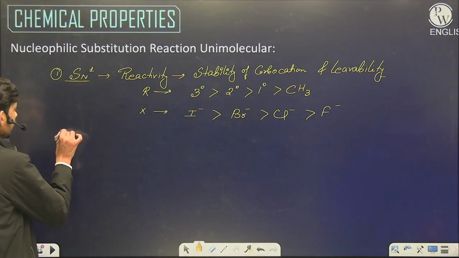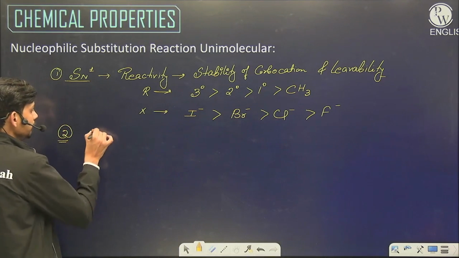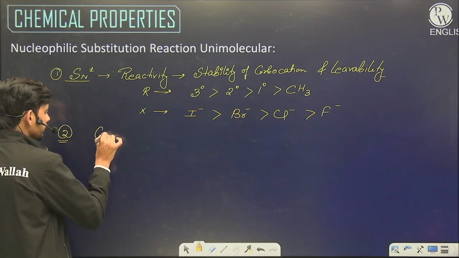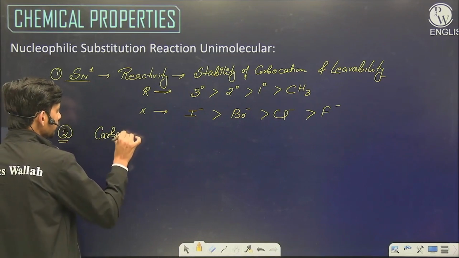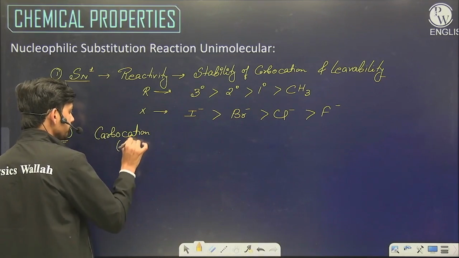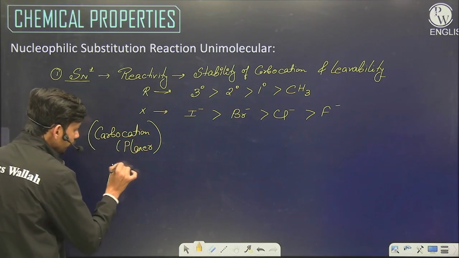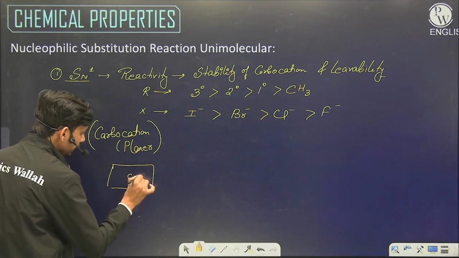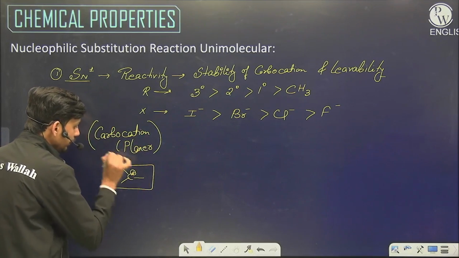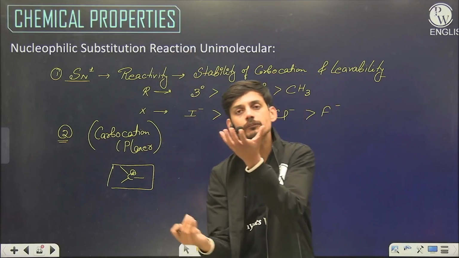The second thing is that as the reaction follows carbocation mechanism and carbocation is planar, the upcoming nucleophile can attack either from the upper side or from the lower side.